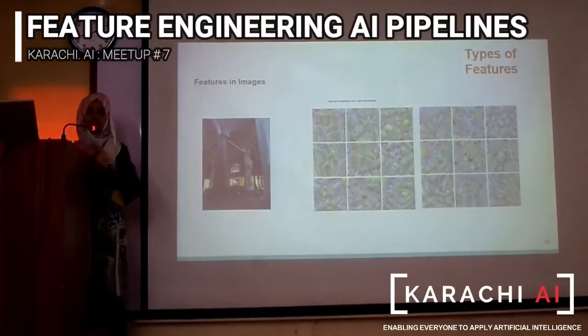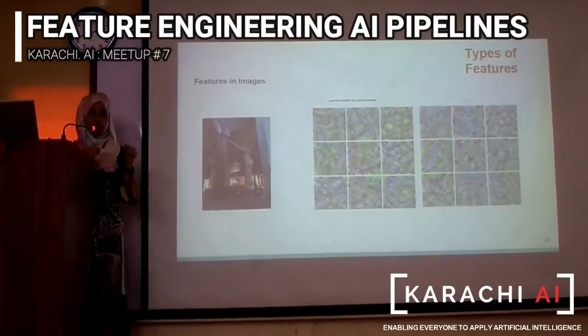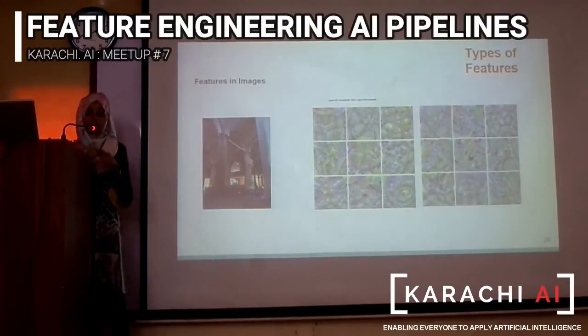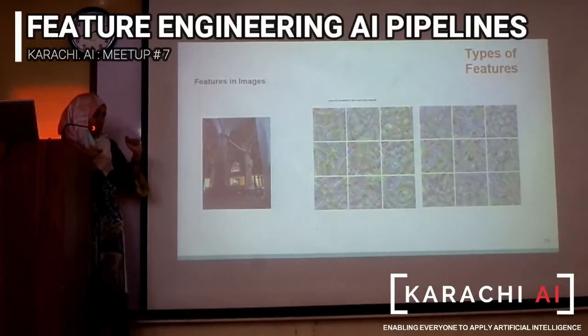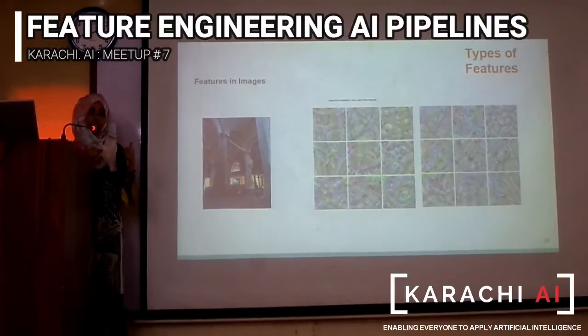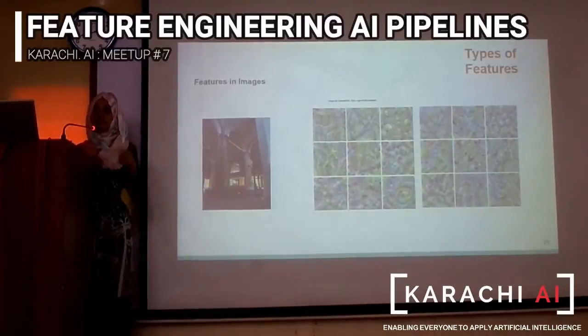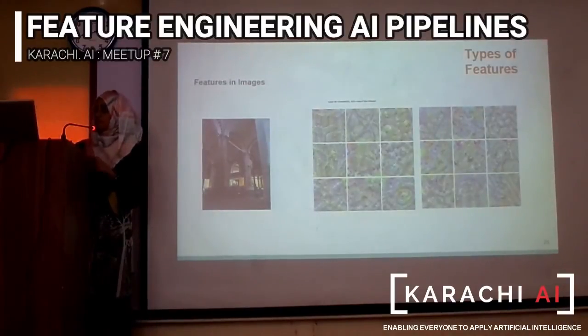On the right hand side, the images you see are the visualization of the convolutional layer itself. Here you can see it is capturing the patterns in the image on the left, and with these patterns it helps you classify the images.